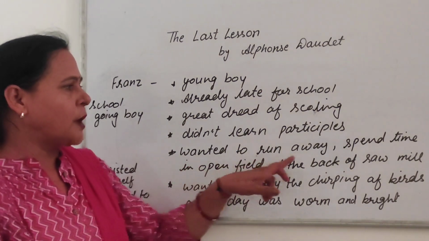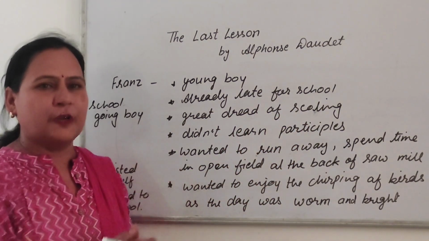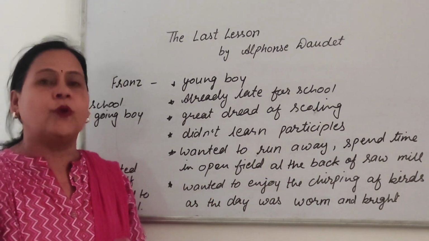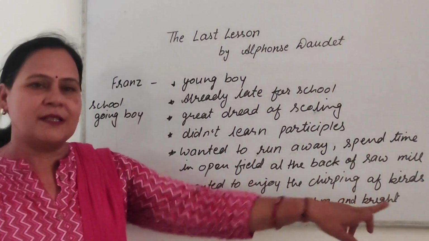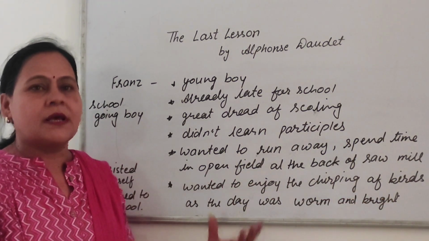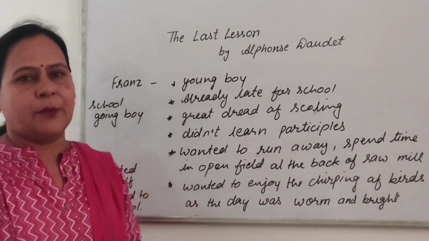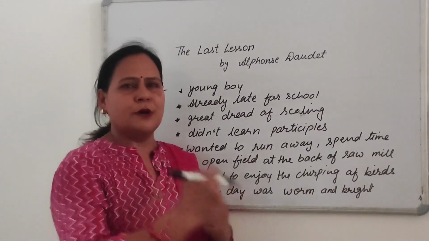That's why he wanted to run away from school and spend the time in the open field at the back of the sawmill, where the Prussian soldiers were doing their drilling. And he wanted to enjoy the chirping of birds as the day was warm and bright. But he resisted himself and rushed to the school.